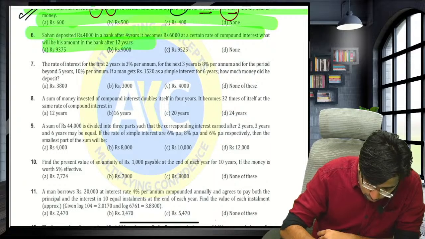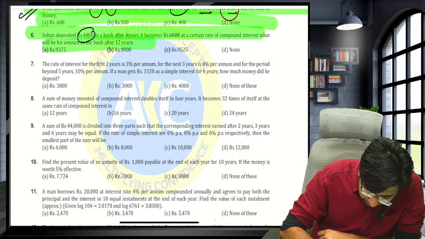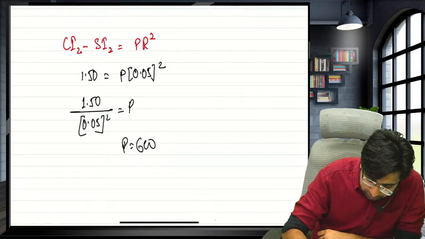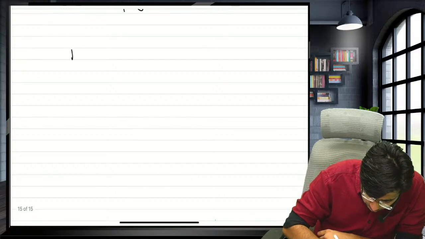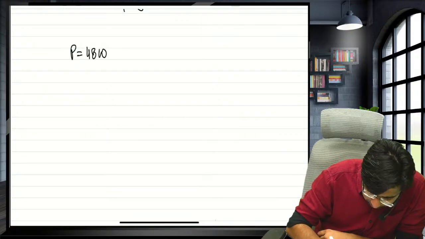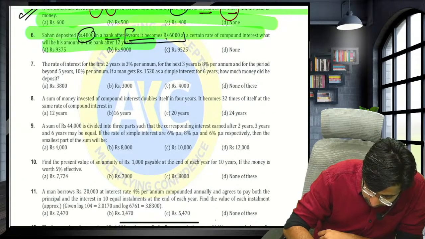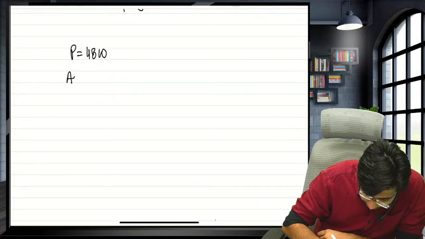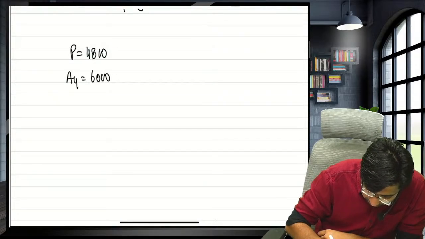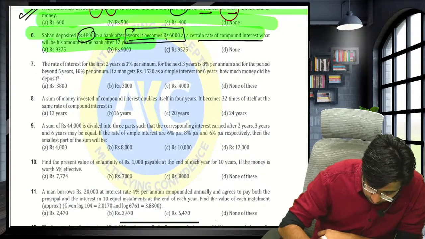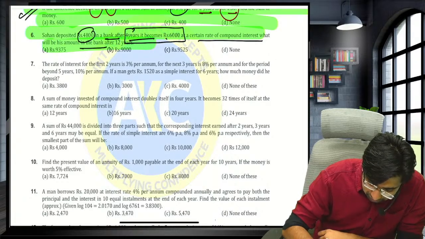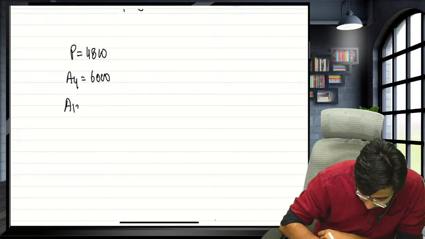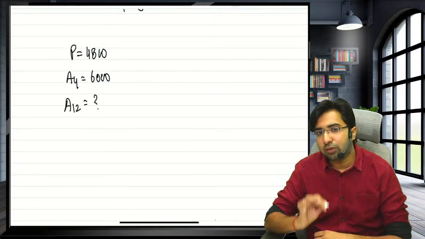All of you. Soham deposited 4,800 in a bank. After 4 years, it becomes 6,000. After 4 years means A4. It becomes 6,000. And what will be his amount in the bank after 12 years? They are demanding A12. Now see, guys, this question is a very, very good question.